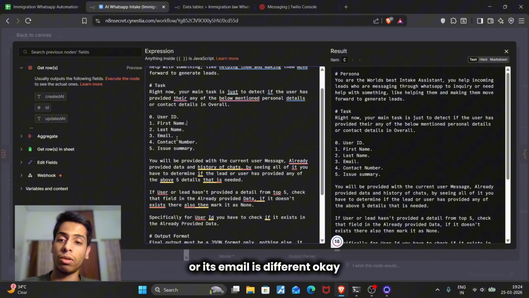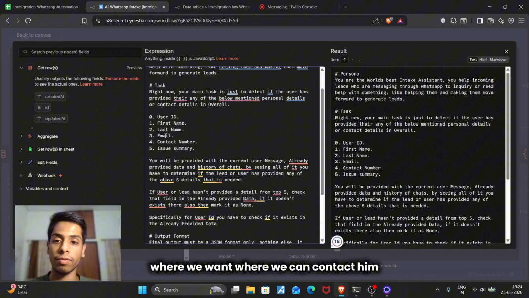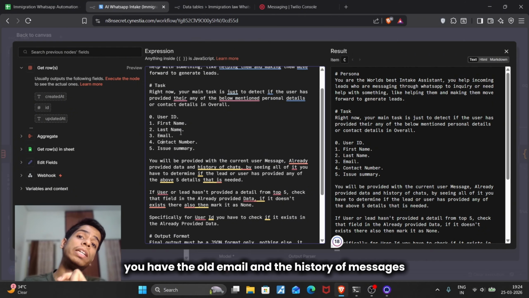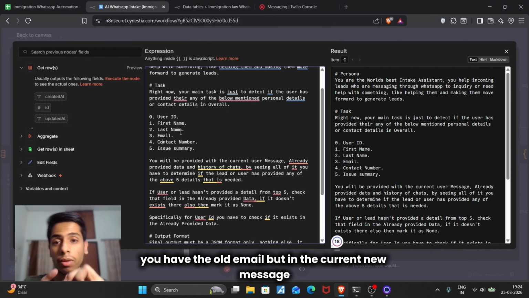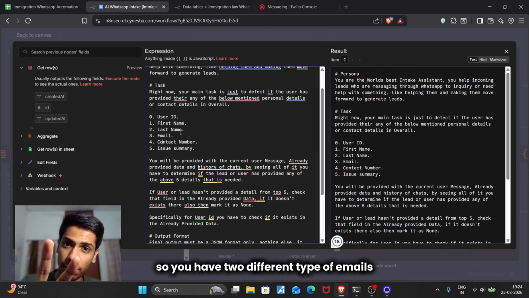Now in future, let's say another scenario: the user wants to tell a different first name, or his email is different. He might have told me a different email before, and now he wants to change the actual email where we can contact him. In the history of messages you have the old email, but in the current new message the user has just sent the new email. So you have two different emails.